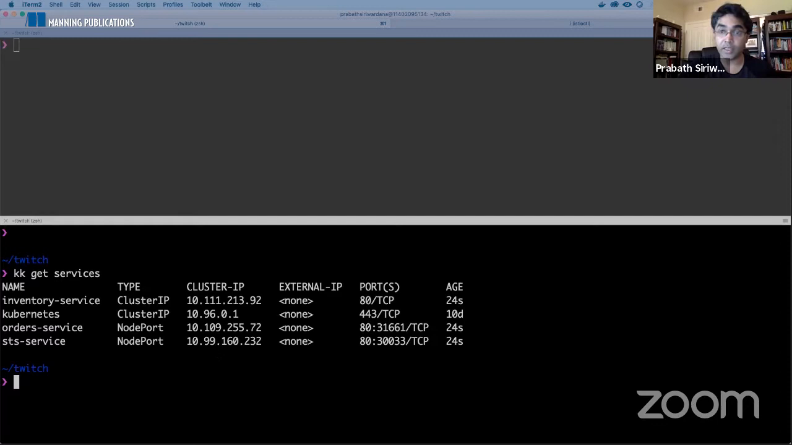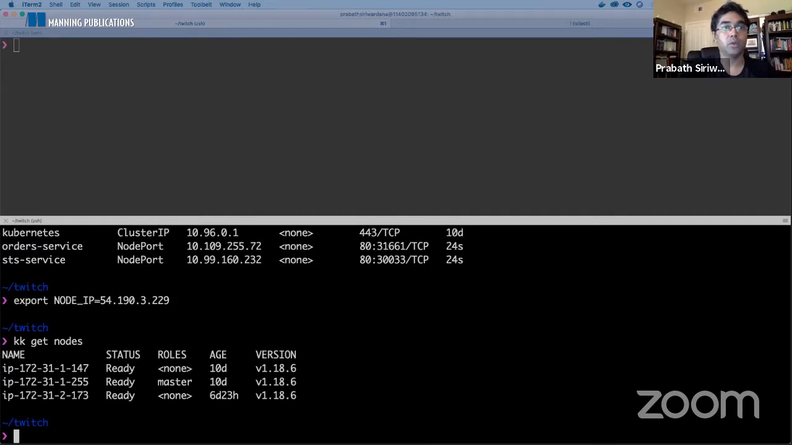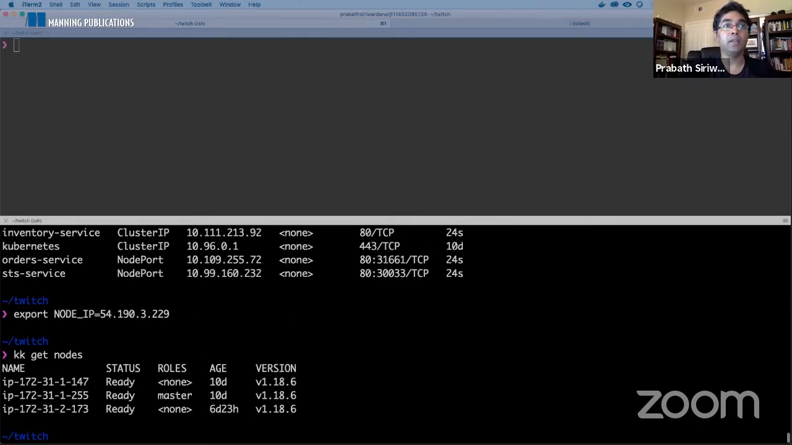So that's the disadvantage of using node port types rather than going for a load balancer type. You always need to know the IP address of the node that you are going to access the service on, right? So here, let me export my IP address. Yes, this is my node IP. In fact, if you do get nodes, you'll be able to find all the nodes running in my Kubernetes cluster. So I exported the node IP. And then to access the STS service, I need to use the node IP along with the node port.